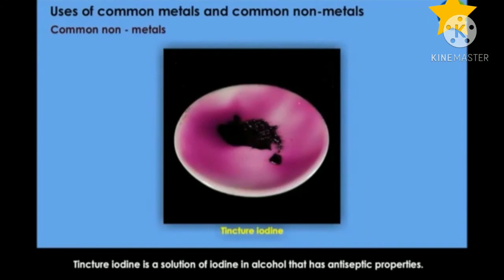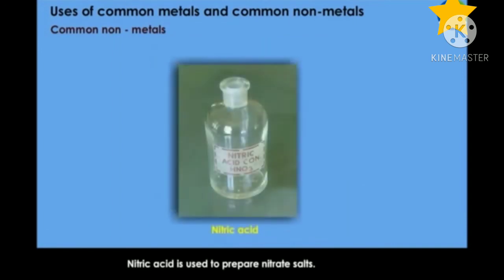Tincture of iodine is a solution of iodine in alcohol that has antiseptic properties. Non-metals are also useful in their compound forms. Nitric acid is used to prepare nitrate salts, and nitrates of silver find use in photography.